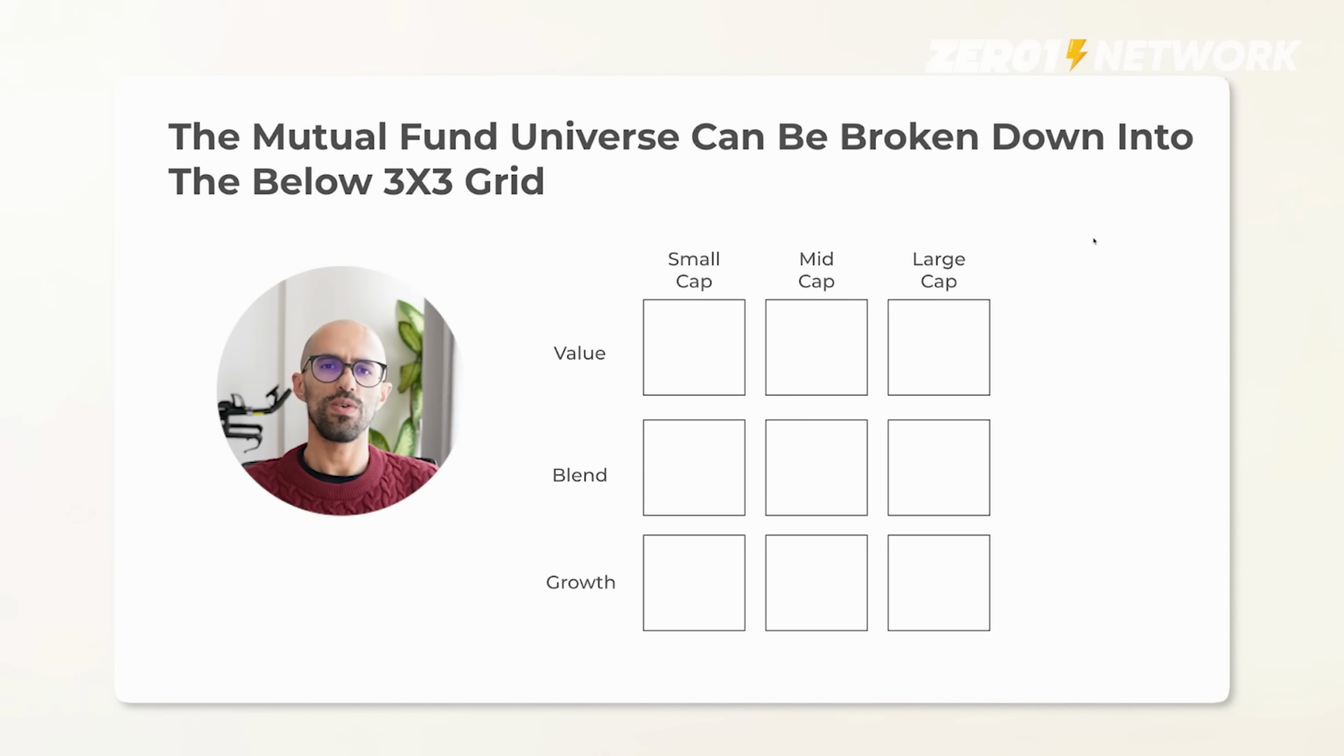So to structure this video, think of the mutual fund universe in a 3x3 grid. You have probably seen this grid before. There are two quadrants on this grid. On the one side, you have market capitalizations, so small cap, mid cap, large cap. And on the other quadrant, you have factor style of investing, so value, blend, and growth.